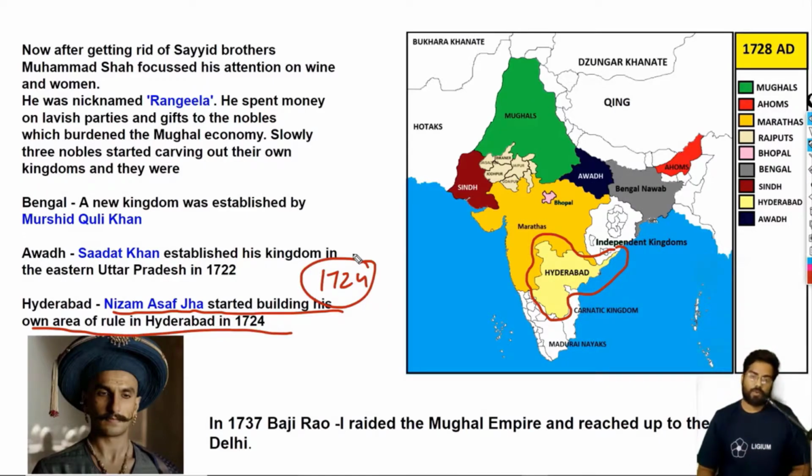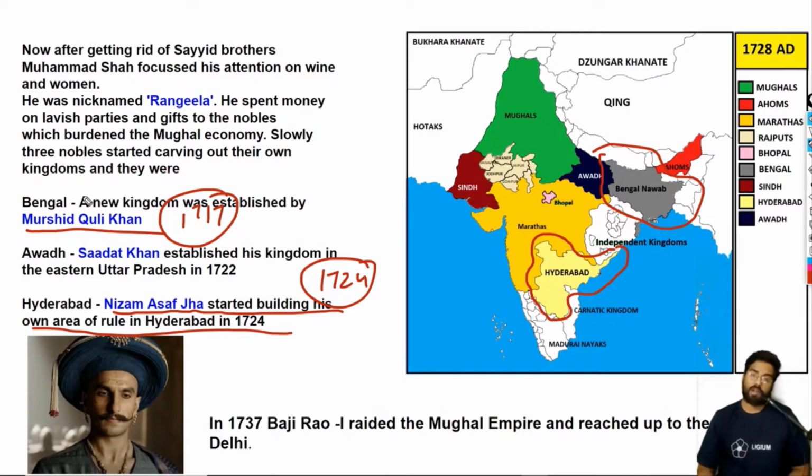There was another person called Murshid Quli Khan. He became the Bengal Nawab, and this process actually started in 1717. In the time of Farooq Siyar, Murshid Quli Khan started building his own kingdom in Bengal.